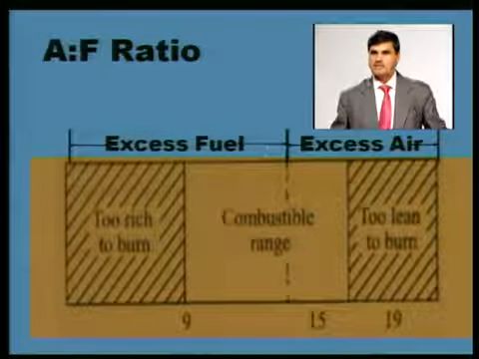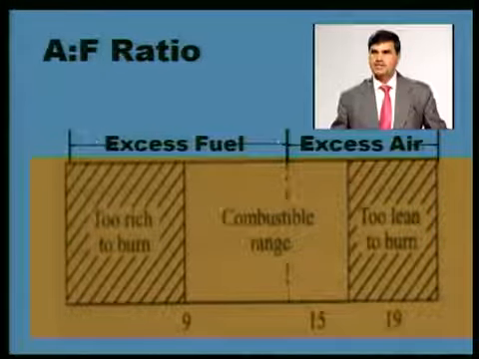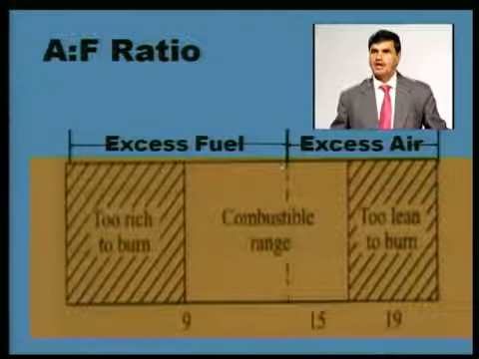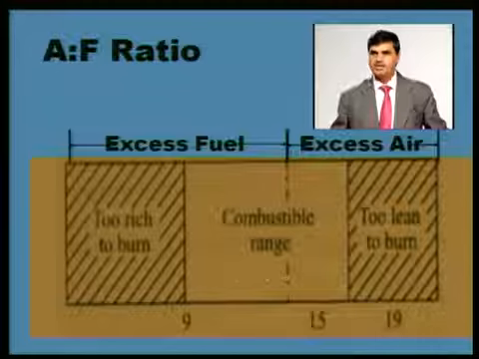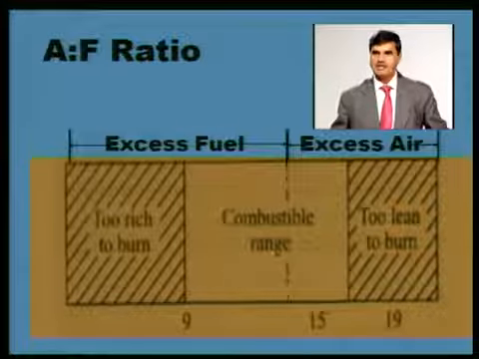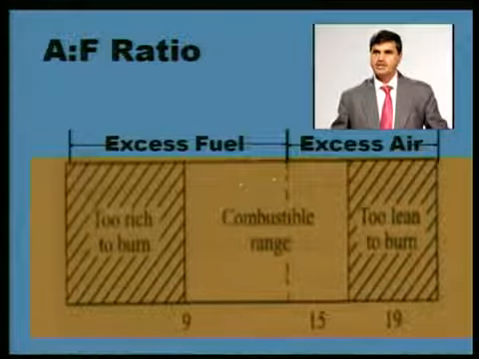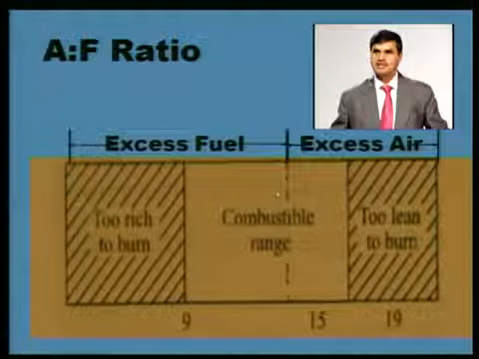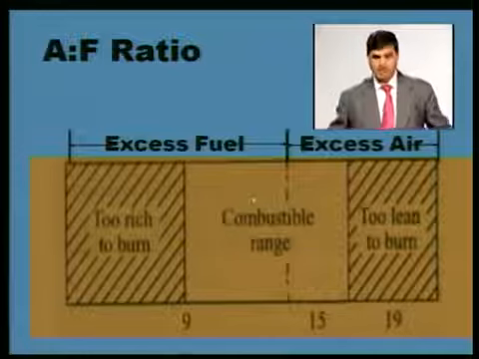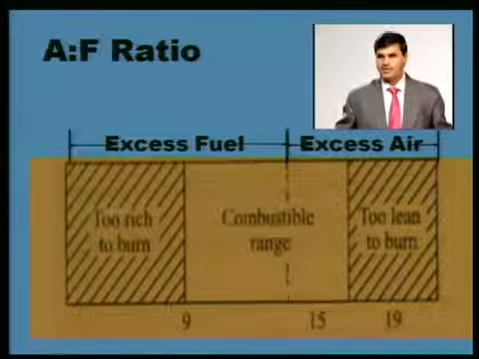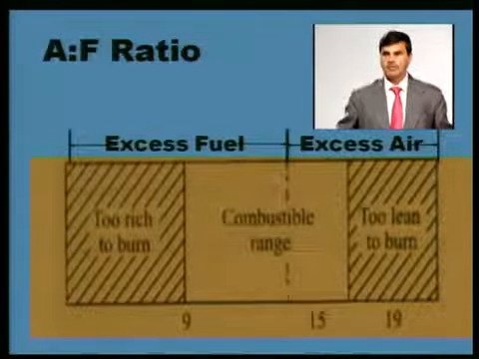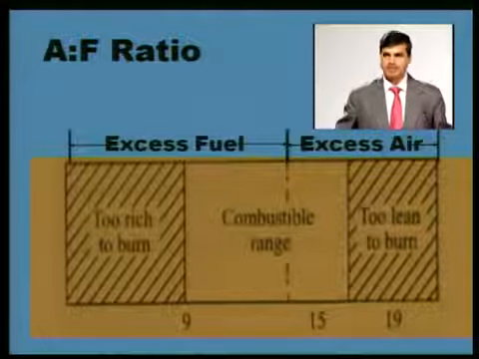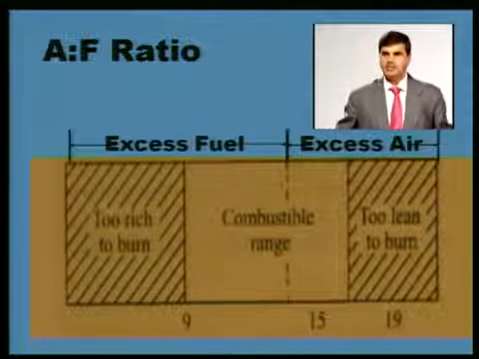The left hand side of this has excess fuel, meaning the air fuel ratio is less than 15. This mixture is in the richer region. This side is the rich side. Rich side means the availability of oxygen and air is less, and the availability of fuel for combustion inside the cylinder is more.